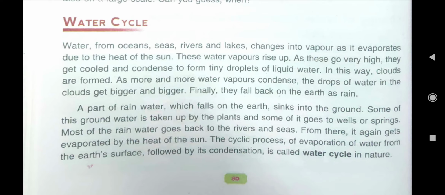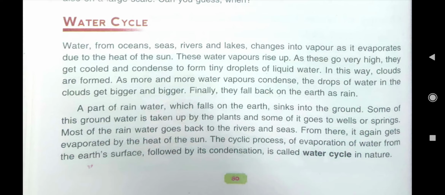As in the activity of cup and saucer, we have seen when we cover the hot water cup or hot milk or hot tea cup with a saucer, then tiny droplets of water are there on the saucer because of the cooling down of water vapor. And this process is here also. Water vapor in the atmosphere gets cooled down and condenses to form tiny droplets of liquid water.